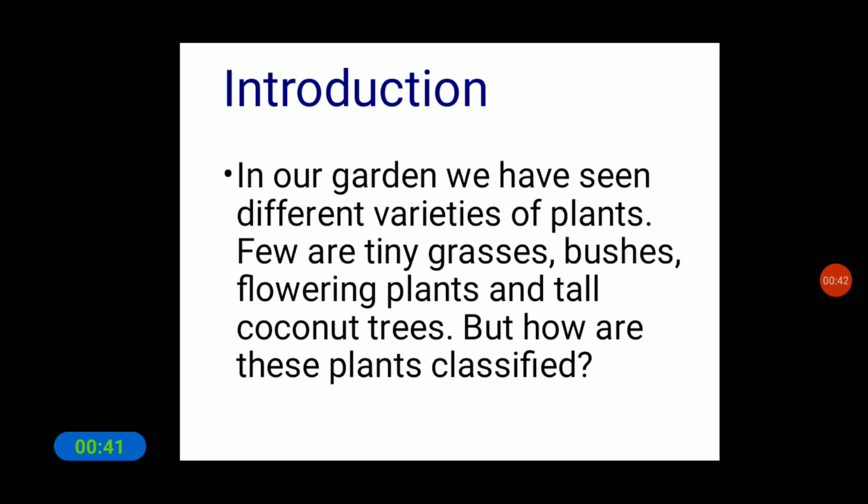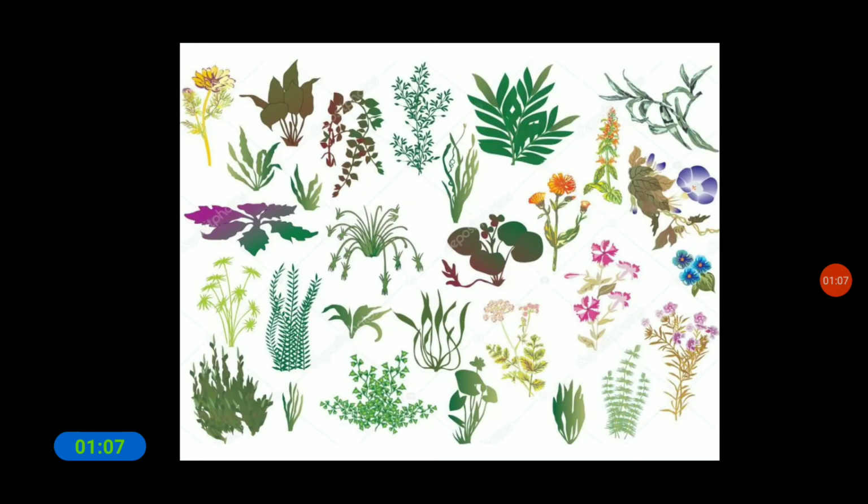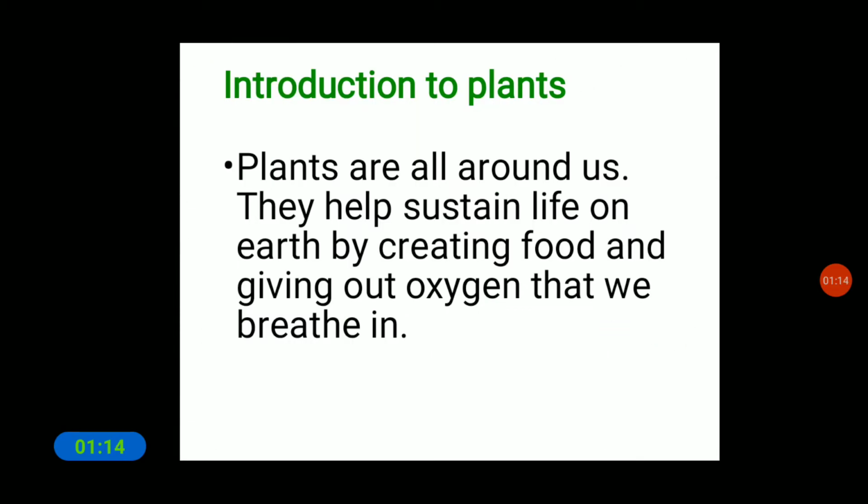So children, in our garden we have seen different varieties of plants. A few are tiny grasses and bushes, some are flowering plants, and some are tall, like the tall coconut trees that we have seen. But the question arises: how are these plants classified? Here are some of the plants that we have seen in our garden. Let us begin with an introduction to plants.